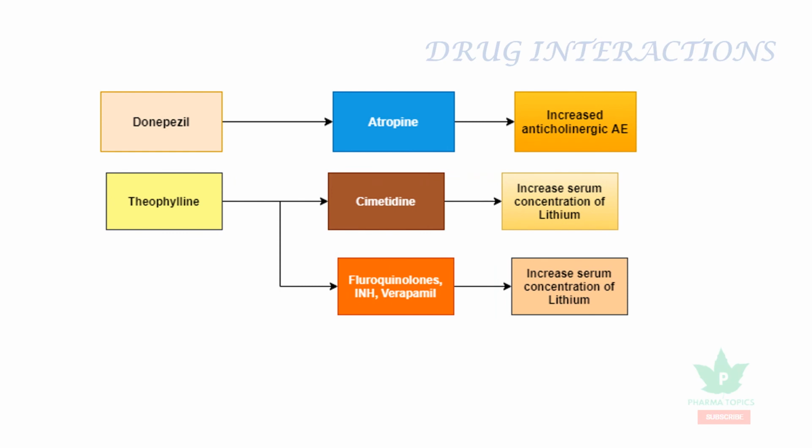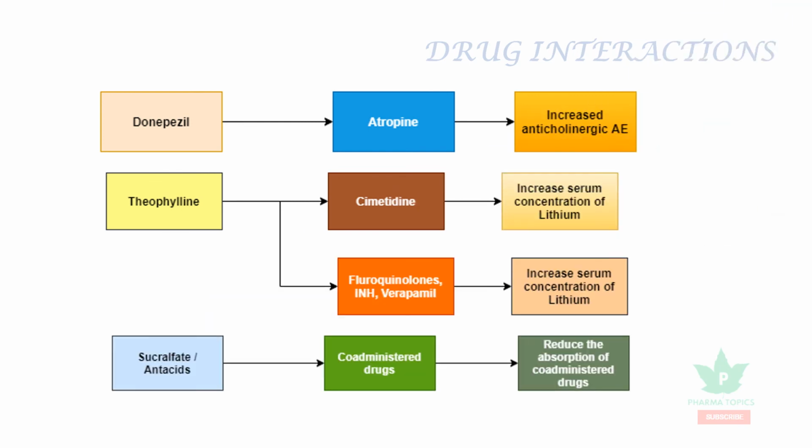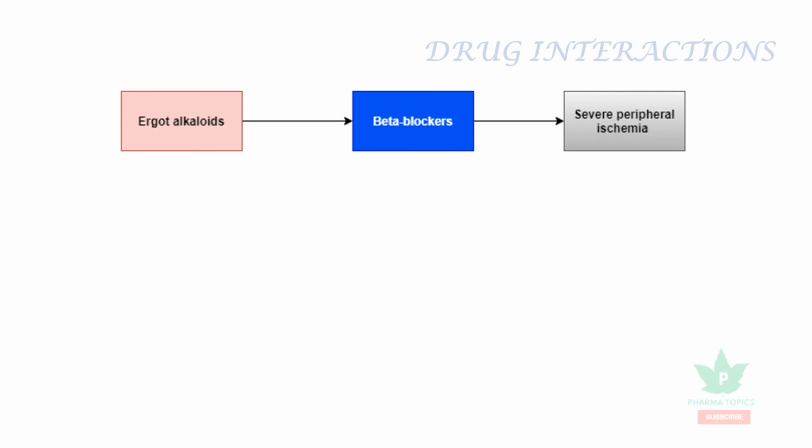When theophylline is combined with cimetidine, it increases the serum concentration of theophylline. The same happens with fluoroquinolones, isoniazid, and verapamil. When sucralfate or antacids are combined with other drugs, they reduce the absorption of the co-administered drugs. When ergot alkaloids are combined with beta blockers, severe peripheral ischemia happens because of the blockade of beta 2 receptors by the beta blockers.